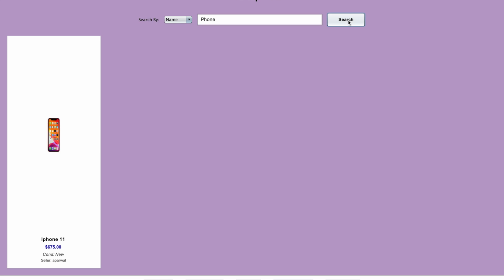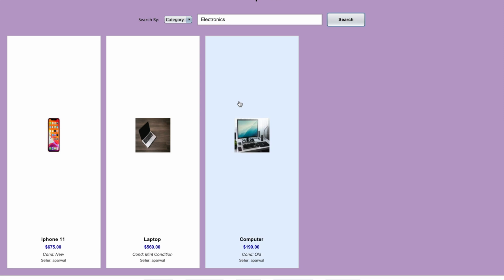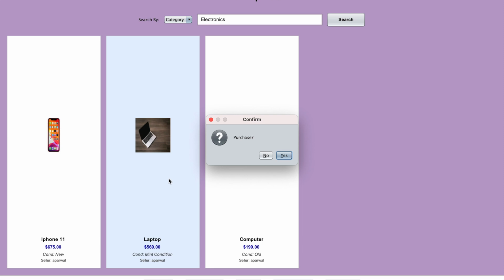Let me search for phone. If I search for phone, since iPhone 11 has the word phone in it, it'll show us the phone. Since this is the only option, we can see that it is here. We can also search by categories. So let's stay in the same zone and search for electronics. You can see that multiple electronics now pop up. Since we searched by the category, and all these items fit in the same category of electronics, they all show up. And if we click on one of these, we can see that we have the option to purchase.